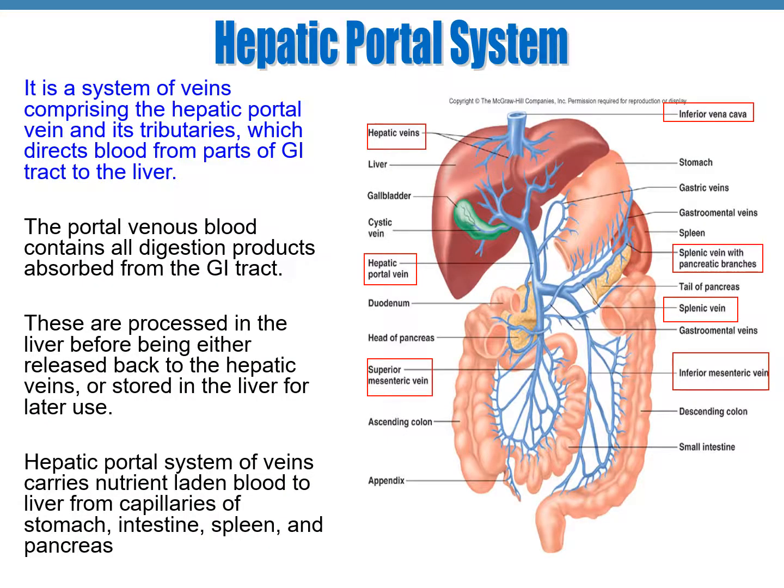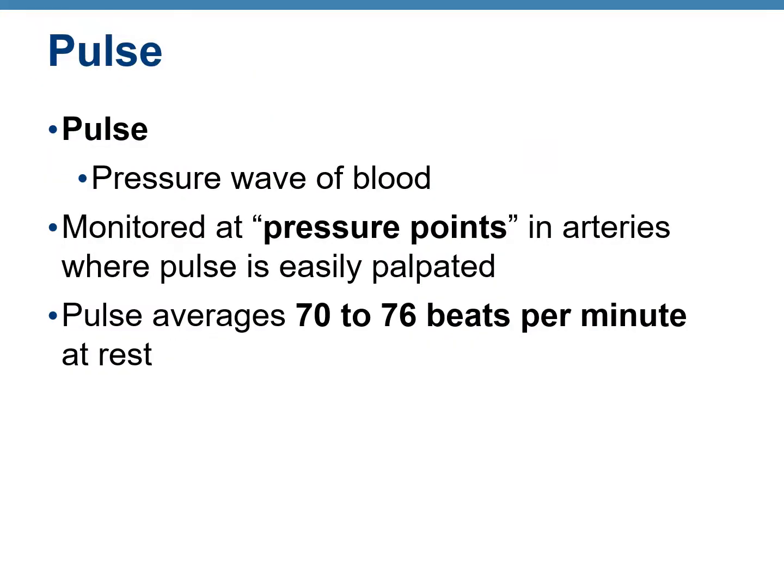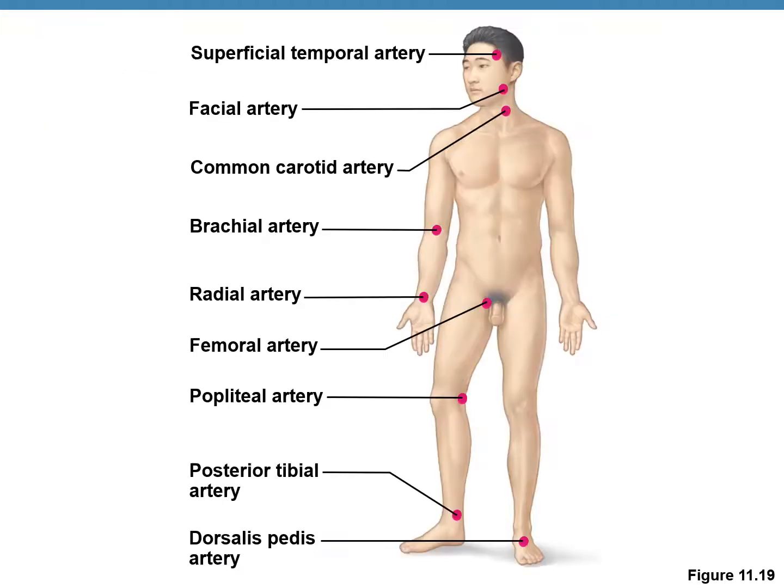The blood vessels that are bringing the nutrient and toxin rich blood into the hepatic portal vein include the superior mesenteric vein, the inferior mesenteric vein, the splenic vein with the pancreatic branches, and so on. Pulse is defined as the pressure wave of blood, and you can feel or monitor the pulse at some specific pressure points which are present in the arteries. The pulse is usually about 70 to 76 beats per minute when the body is at rest. This figure shows you the location of the various pulse or pressure points in the body.